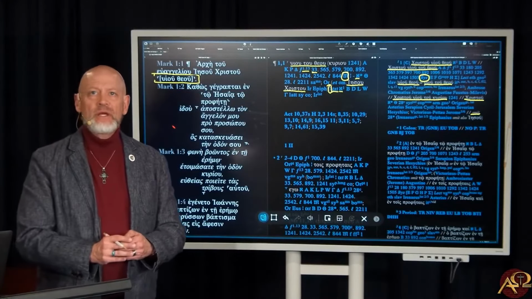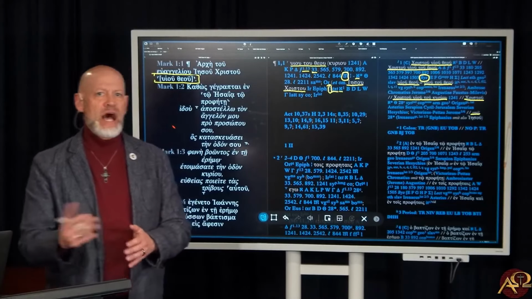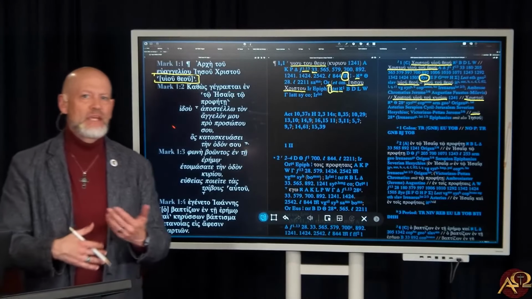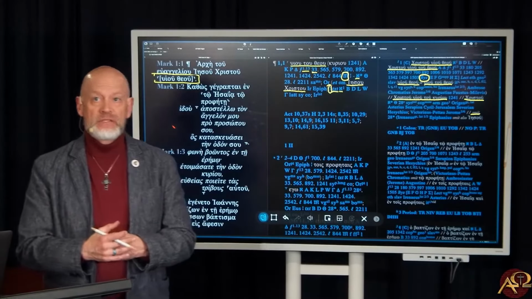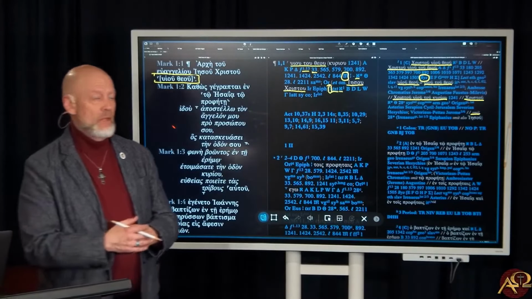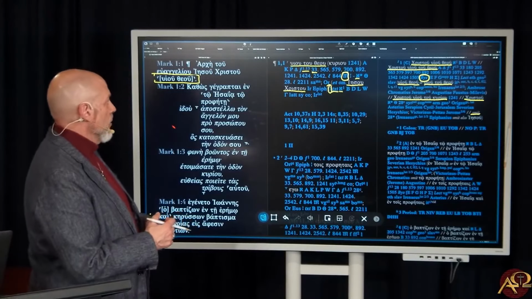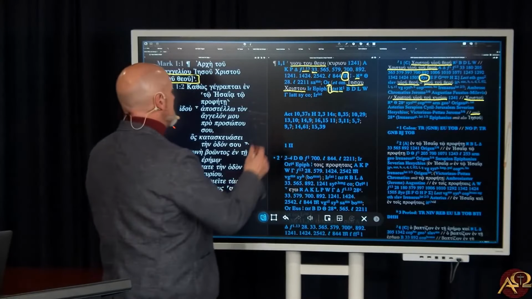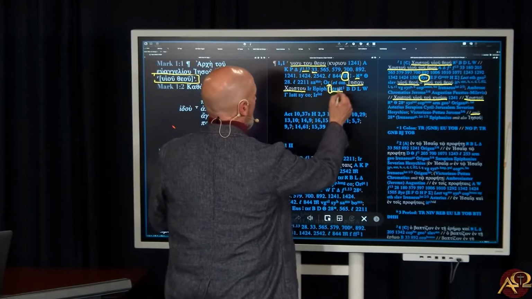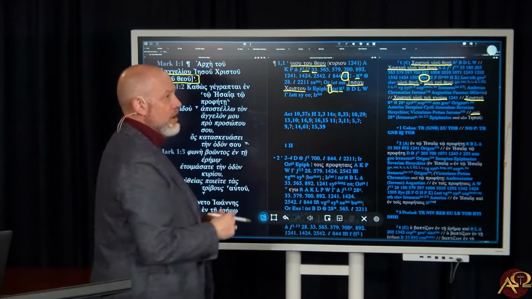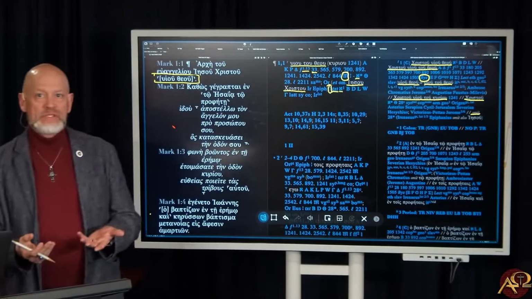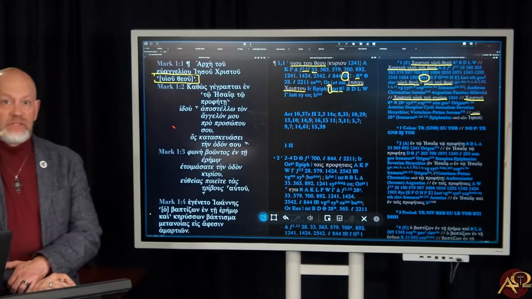Vaticanus would probably be next. They've identified not only styles, but ink formulations and just all sorts of things because this is a manuscript that was in use for so long. And so what you can see from that is it wasn't there originally, and then it was inserted by the first corrector. Now, was that 50 years later, 100 years later, 700 years later?